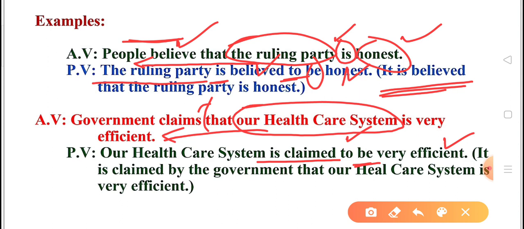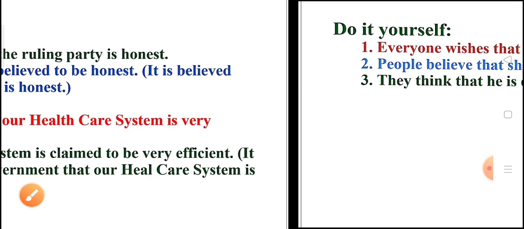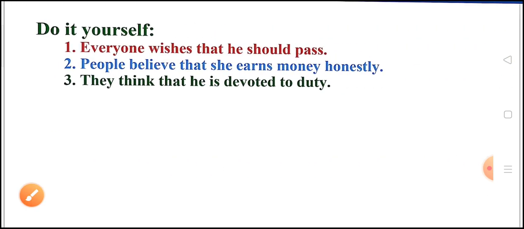So students, these were two structures, and how we can change these two into passive voice. And every structure has two ways to convert active into passive. I hope that concept is clear. Moving to now, next is our important part, that is do it yourself. Again, as usual, 3 sentences are there. You just make them and find out whether you have learned it or not.